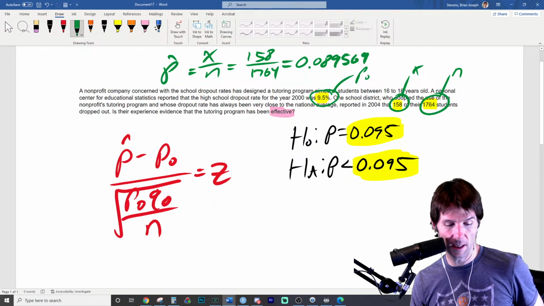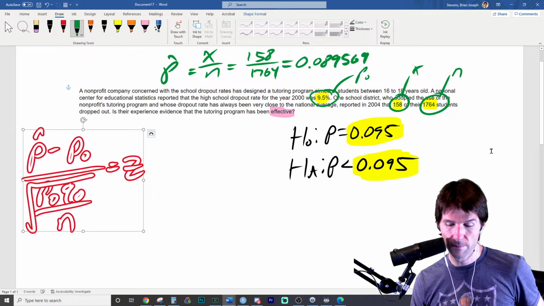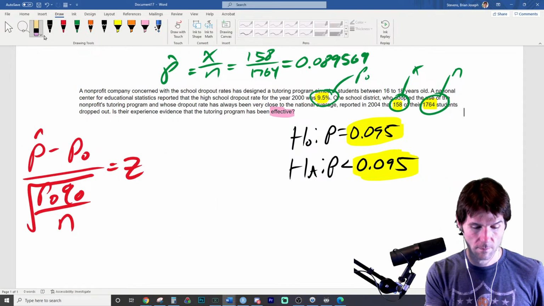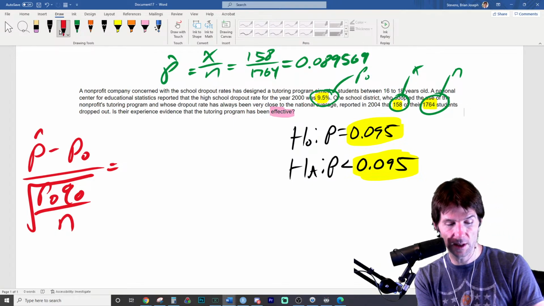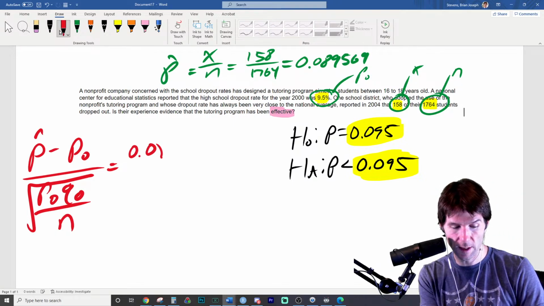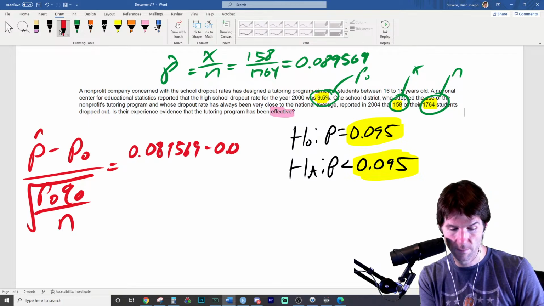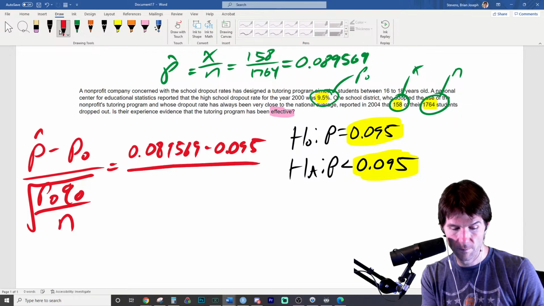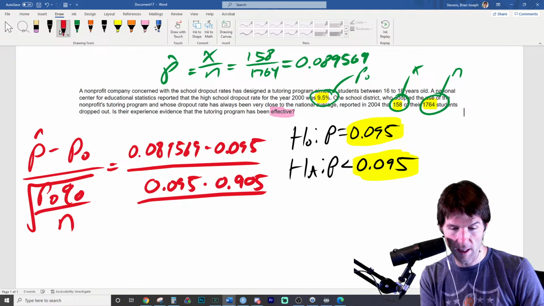So now we're just going to solve the equation. Let's take the p hat of 0.089569 minus p naught, 0.095, over the square root of 0.095 times 0.905, over the sample size of 1764.